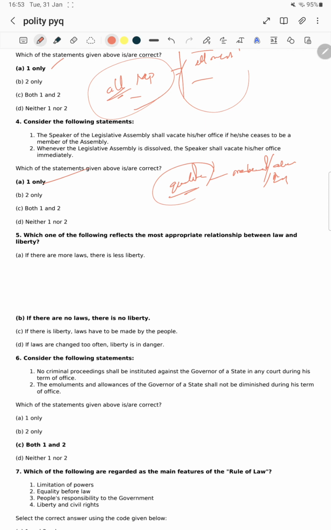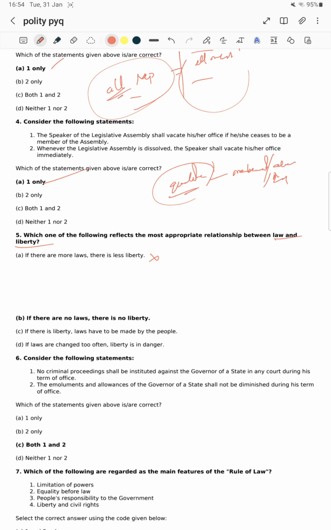Next question, which one of the following reflects the most appropriate relationship between law and liberty? Again, a question about liberty. What is law and liberty? If there are more laws, there is less liberty, some would say. But no, the whole point of law is to give liberty. If there are more laws, liberty is also more. Statement A is wrong.